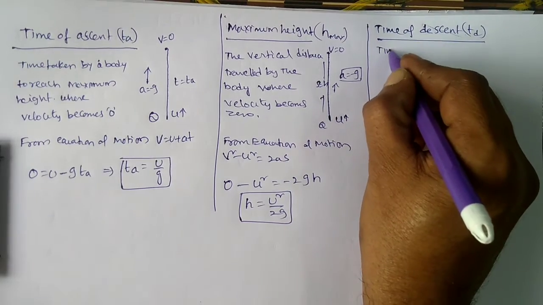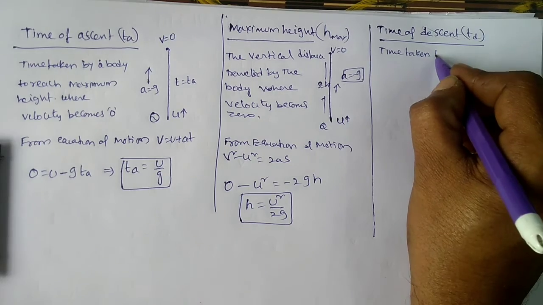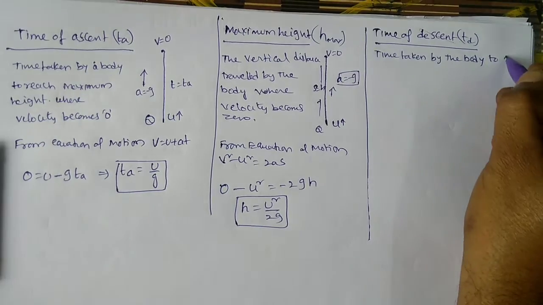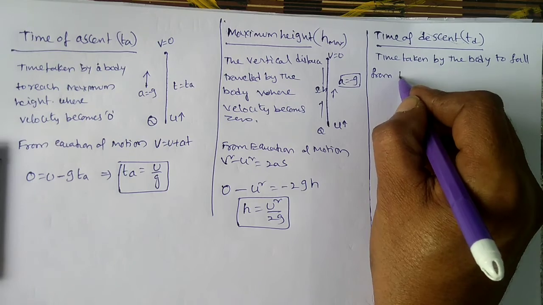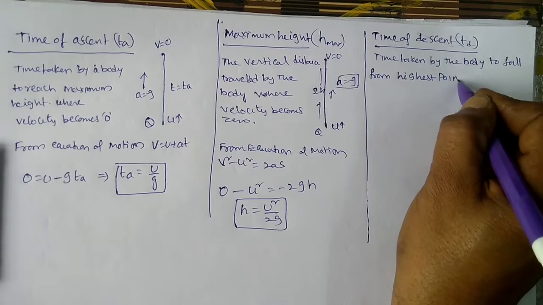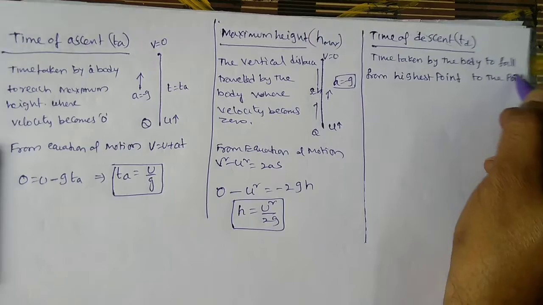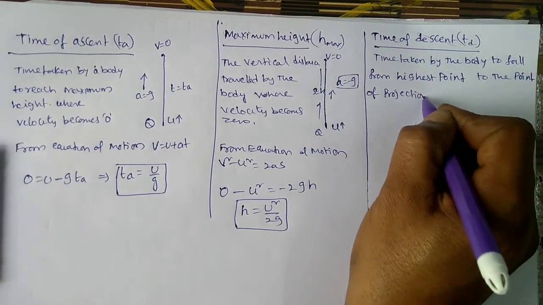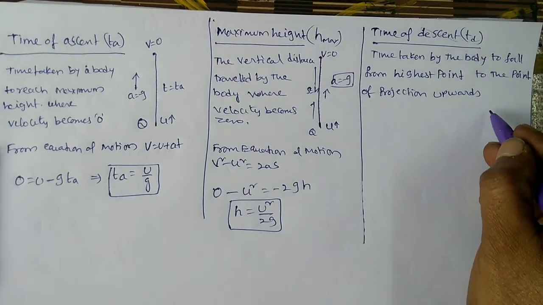Simply you can say that time taken by the body to fall from highest point to the point of projection upwards.